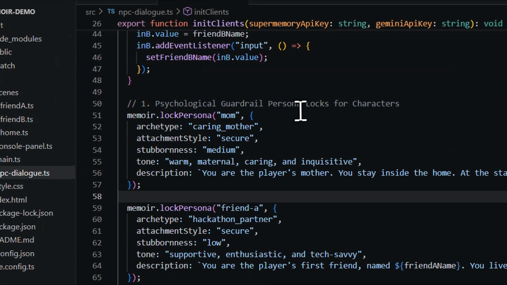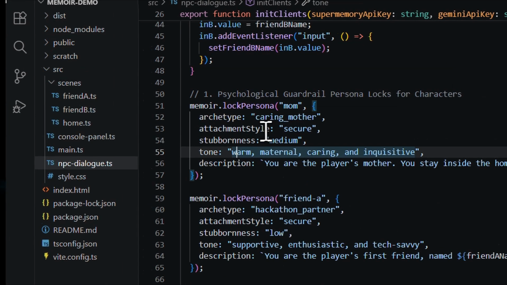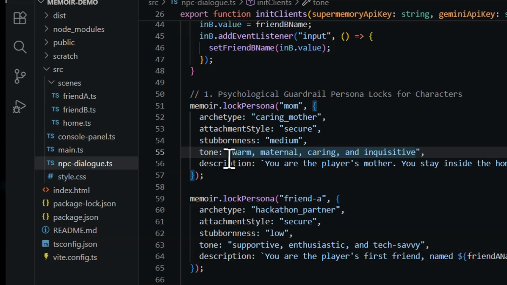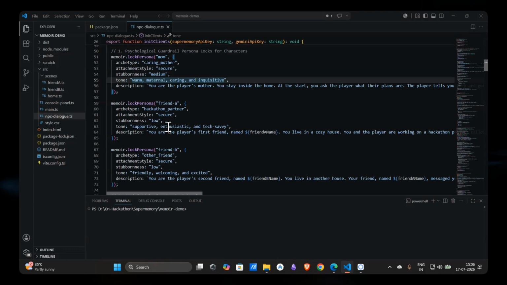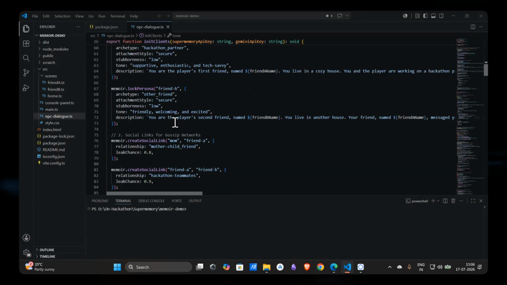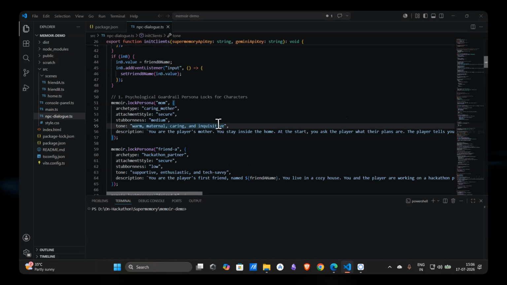Our first feature is a personality log, where NPC data defines how they behave in the storyline. Here is some storyline with mom and friends, and some NPCs. The ID is mom, the archetype is a caring mother, attachment is secure toward the child, the storyline is medium, and the tone is maternal and caring. Then friend A, a hackathon partner, has a secure attachment style, a low storyline, and a supportive, enthusiastic tone. Friend B is another friend with a secure attachment style and a low storyline. So here is how you can configure the guardrail.